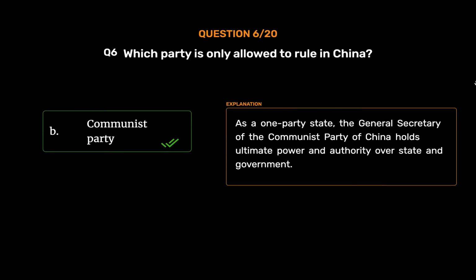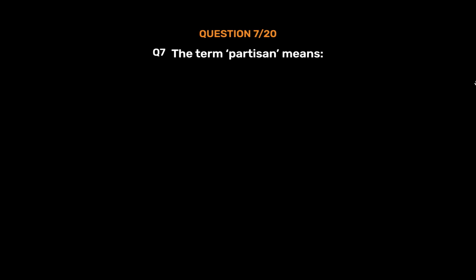Communist Party. As a one-party state, the General Secretary of the Communist Party of China holds ultimate power and authority over state and government.